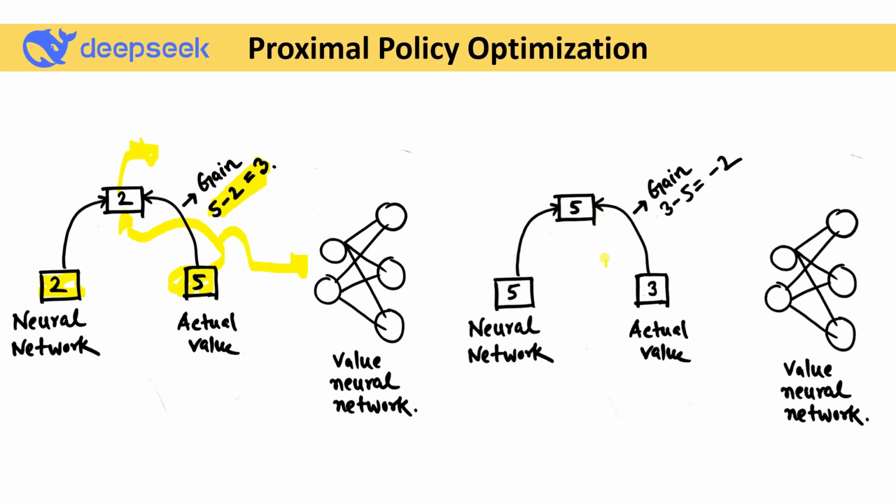Now what happens in the negative case? Let's say our neural network produces a value of 5 and our actual value is 3. It passes this value inside our value neural network, and the network tries to decrease the value because the gain is minus 2. It decreases, let's say 4.9, 4.8, 4.6, 4.2, like that. This is called the gain, or the advantage term, in proximal policy optimization.